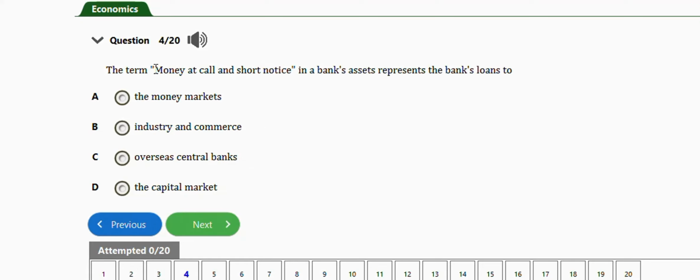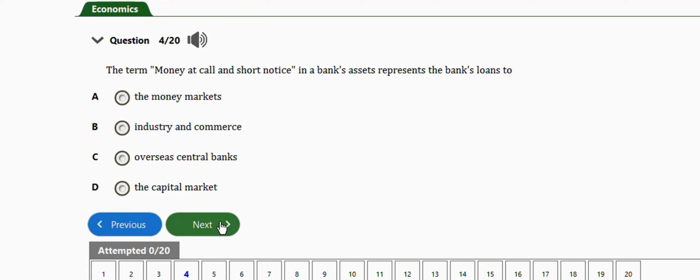The next question is this one. It says the term money at call and short notice in a bank's assets represents the bank loans to, we have the money market, industry and commerce, overseas central bank, the capital market. So guys, the right answer to this question is option A, which is the money market.